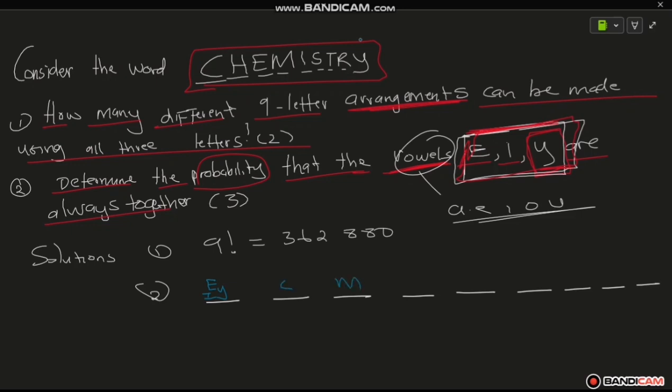C, H, M, S, T, and the R for chemistry. We took the 3 to be in one block because they say they are always together. So meaning that these 3 here are already out. Why? Because the 3 vowels are in one block.